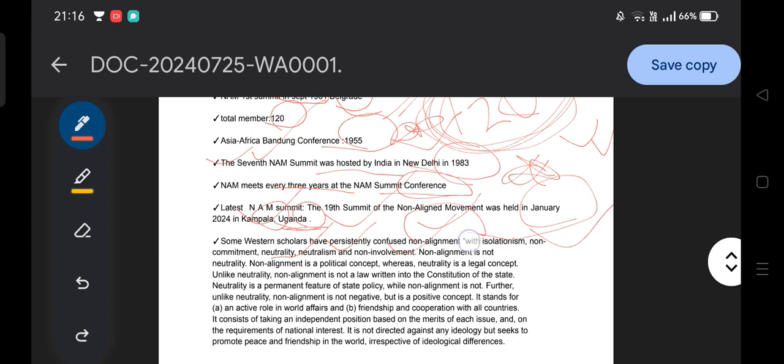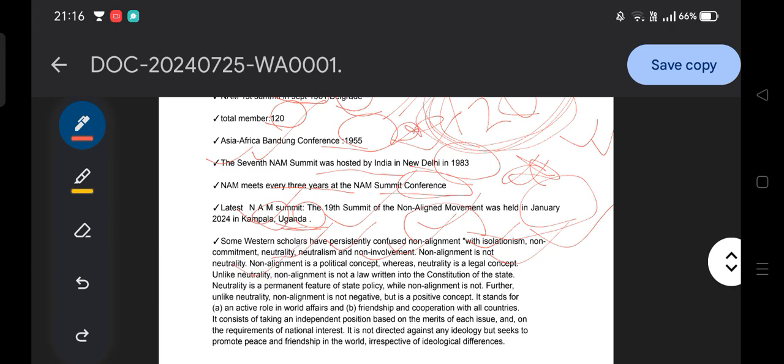But non-alignment is not neutrality. Non-alignment is a political concept, whereas neutrality is a legal concept. So neutrality means what? It is a legal concept. It is not a political concept. But non-alignment is a political concept.